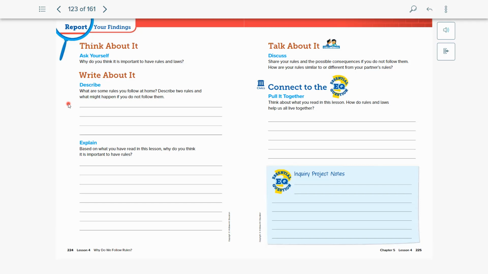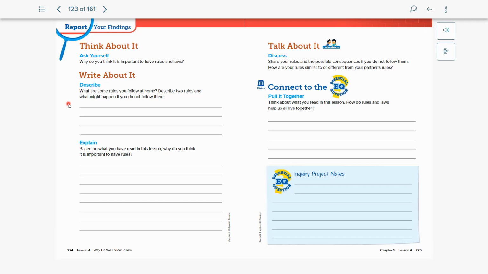Or if you wanted to talk about how maybe your house has a rule, you can't hit your sister or you can't hit your sibling. Why do you think that that's a rule? If people are allowed to hurt each other, do you think that that is something that should be allowed? And what do you think is the effect of that rule? Because we've been talking about a lot of causes and effects. What do you think are results of rules being in place?